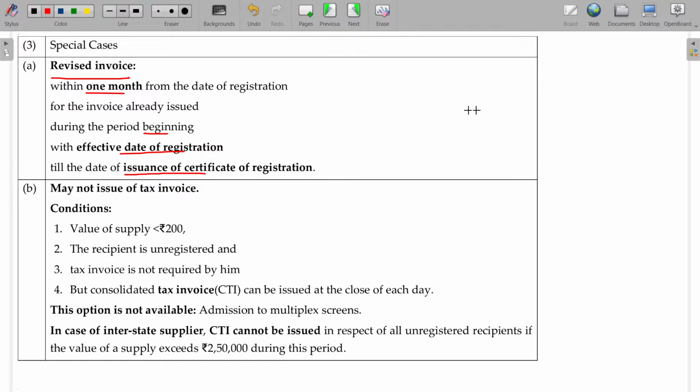Now, whenever the value of supply is less than 200 rupees and the recipient is an unregistered person, tax invoice is not required for him. In this case, a tax invoice is not required to be issued, but you can prepare a consolidated tax invoice.